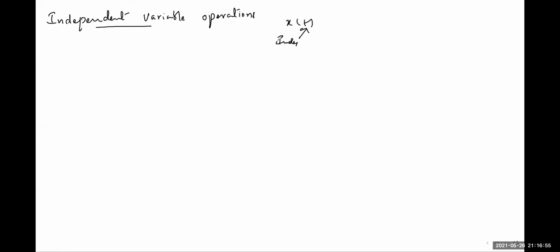Operations on the independent variable of a signal. So x of t, here t is the independent variable. We have to perform the operation on t. So there are two types of operations we can perform on the independent variable of a signal. First one, scaling. Second one, shifting.